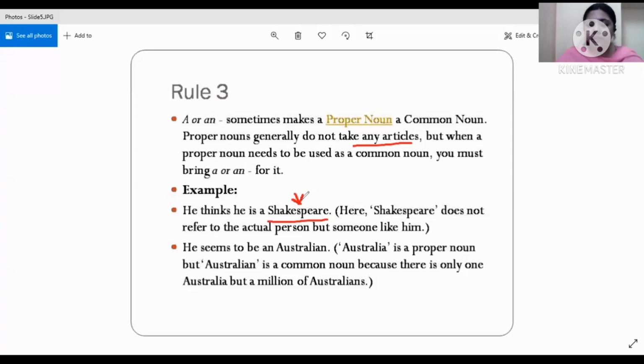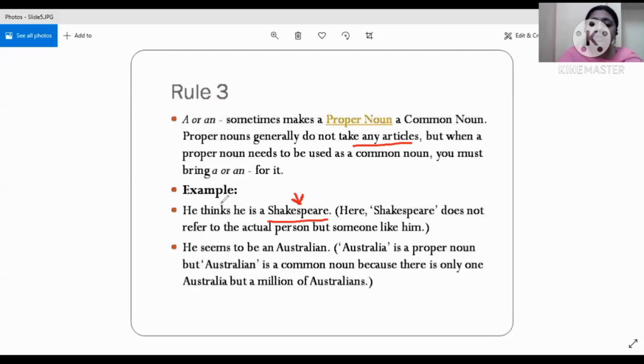No, we are not referring to the actual person, but if we want to bring out the qualities of that same person, we can replace those qualities by the name of that person, right? For example, Shakespeare was a very good playwright. Okay, he was a poet, and he has written so many dramas, right? So if somebody is good at literature, we can say he thinks he's a Shakespeare, right?